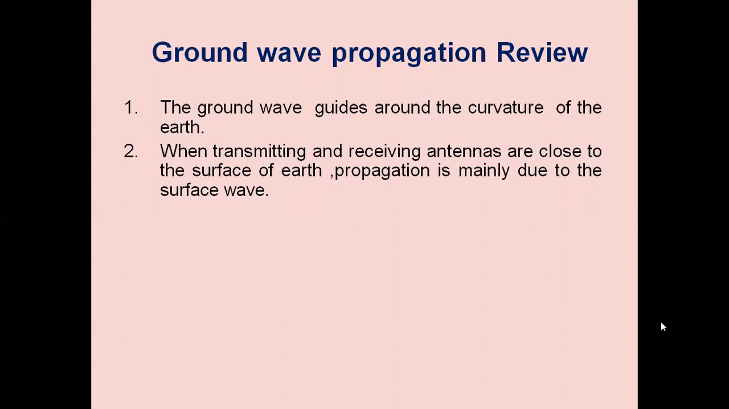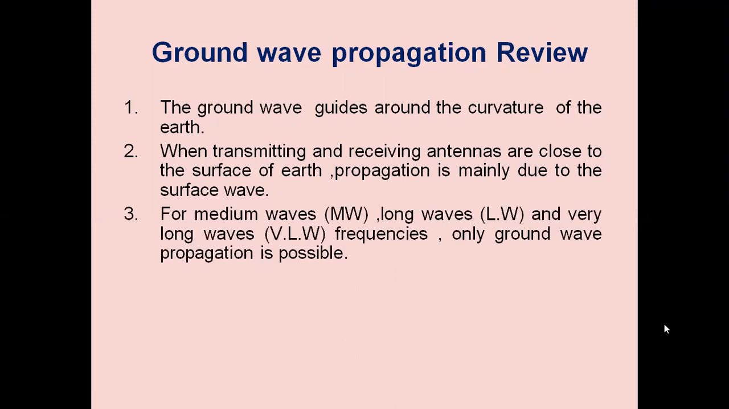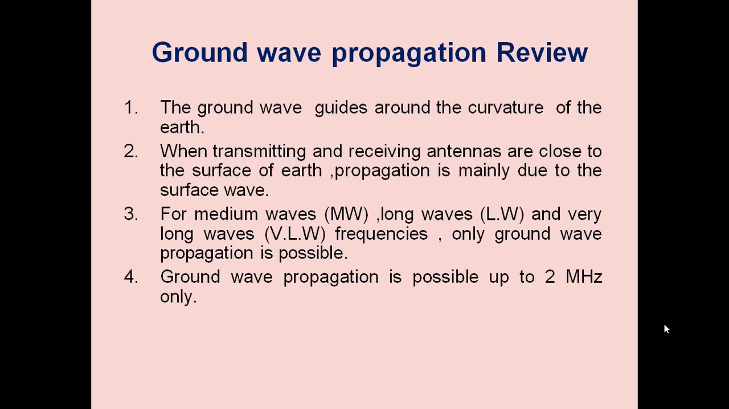When transmitting and receiving antennas are close to the surface of the earth, propagation is mainly due to the surface wave. For medium waves, long waves, and very long wave frequencies, ground wave propagation is possible. Ground wave propagation is possible up to 2 megahertz. A wave induces currents in the ground as it passes and thus loses energy by absorption. However, this is made up to a certain extent by energy diffracted downward from the upper portion of the wavefront.